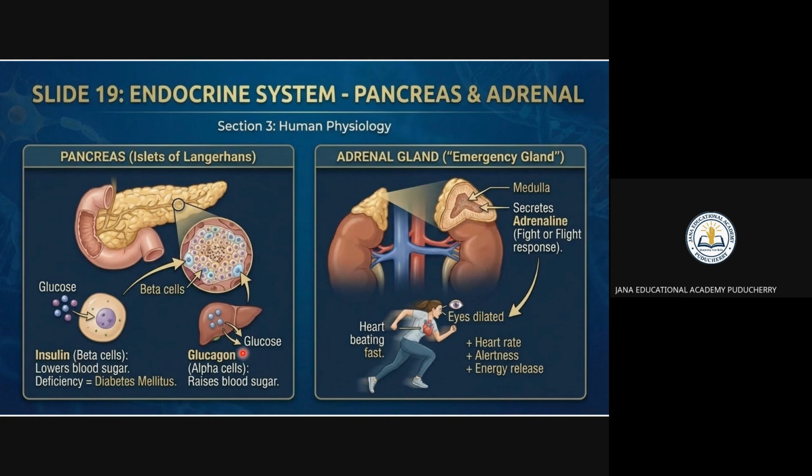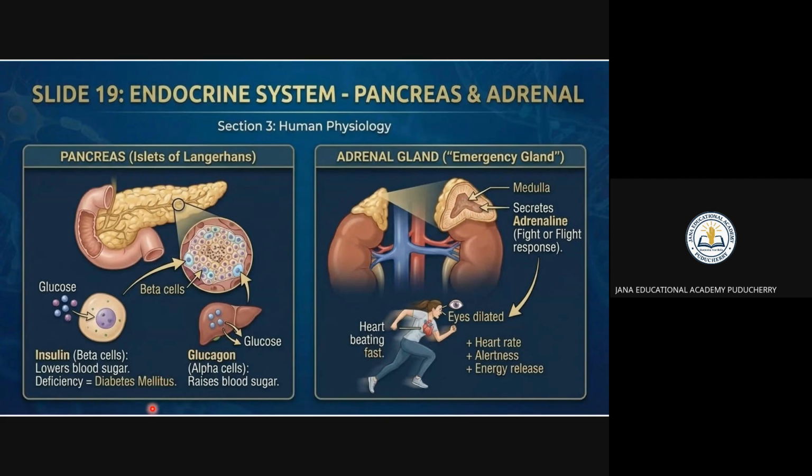You have to remember, glucagon raises the blood sugar. That is the alpha cells. There are two cells, beta cells and alpha cells. Alpha cells raise the blood sugar. For lowering the blood sugar, that is the beta cells. So if beta cells are not functioning, the glucose level will be higher. The sugar level goes high inside, and that leads to diabetes, right?